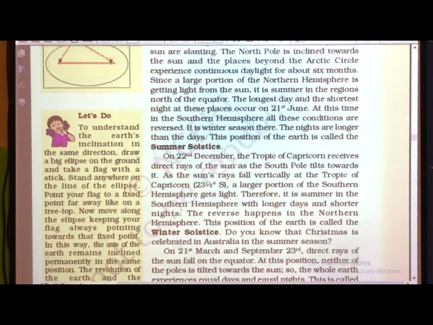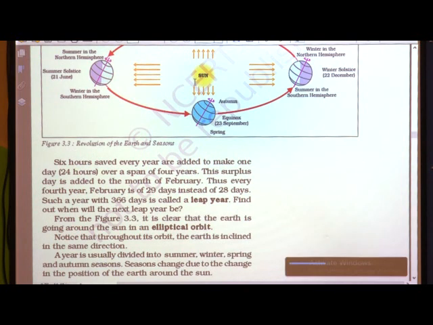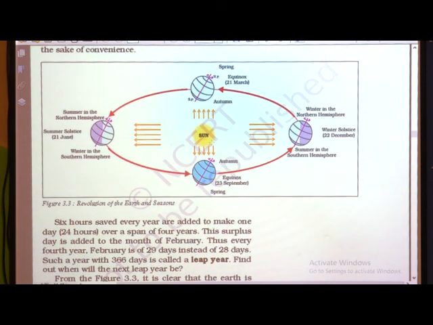See here children. This is equinox. Here both of the poles are not inclined towards the sun, and these rays are falling directly on the equator. So when the sun rays fall on the equator, that time we have equinox. That time all the days and nights are equal.